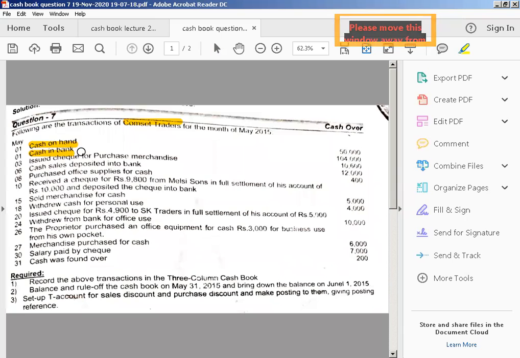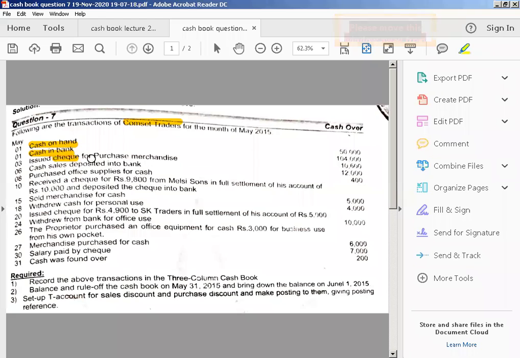Then we have the transaction: issued cheque for purchase of merchandise. The amount is 104,000. We are issuing the cheque, and a cheque means the amount should go on the payment side and in the bank column. जब भी आपको issued cheque नज़र आएगा, इसका मतलब आपके पास से amount जा रही है. ठीक है, and whenever you are paying an amount, it should be recorded on the payment side. और क्योंकि आप cheque issue कर रहे हैं, तो आपके बैंक में से पैसे record होंगे.